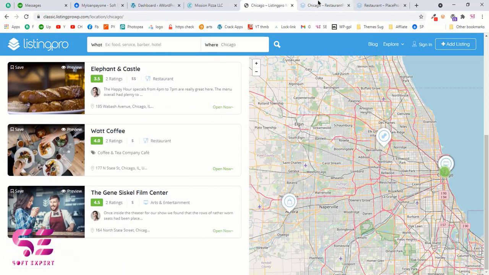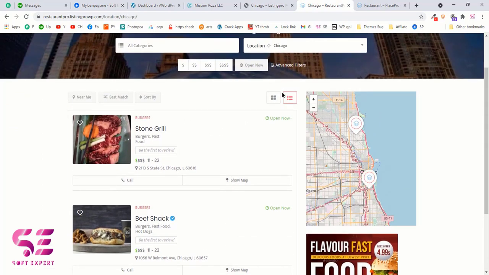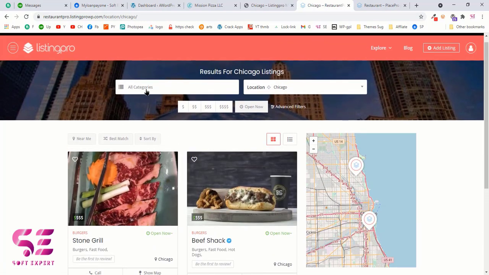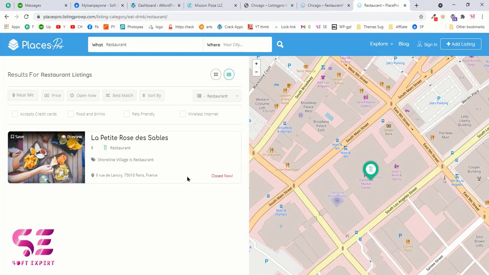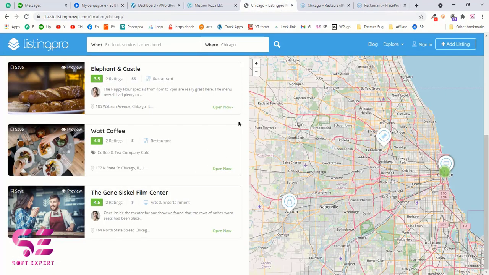Now again, a different look for this is this one. As you can see, we have a smaller map and a list view. Again, we can switch this to a grid view, and obviously this is the search, the categories, and so on. And the third look is this one. Now this is dependent on you, how you want it.